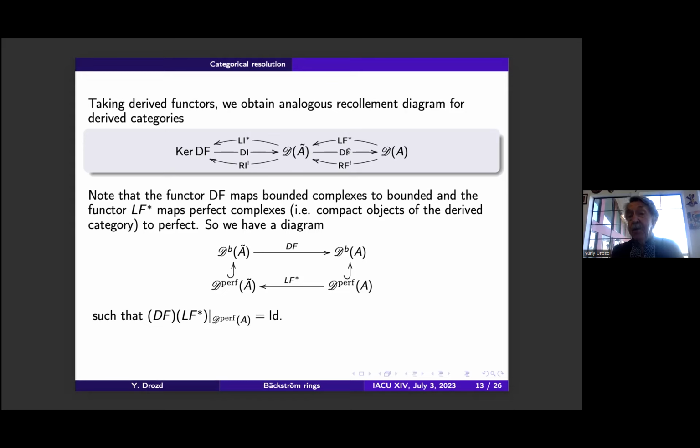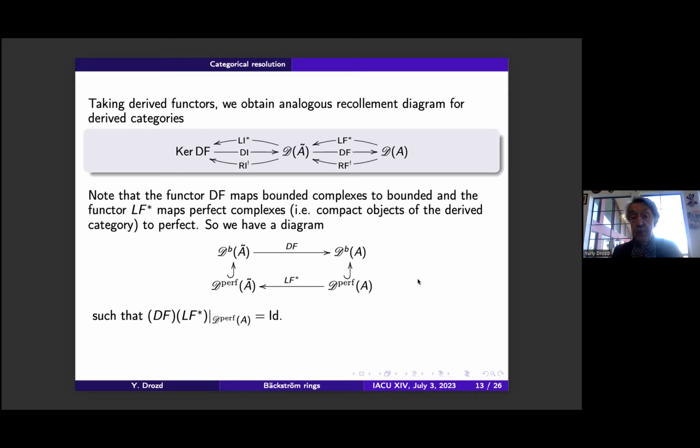It has both left and right adjoints. DF maps bounded complexes to bounded, and its left adjoint maps perfect complexes to perfect complexes. I recall perfect complexes are compact objects of the derived category, or just finite complexes of finitely generated projective modules.